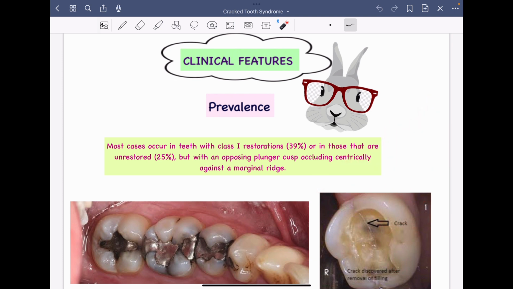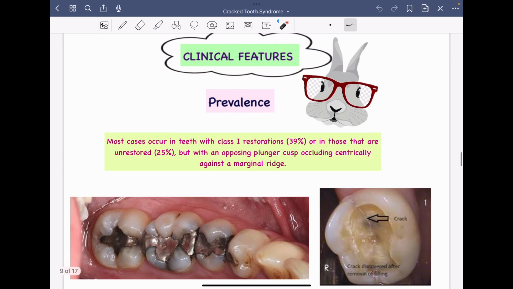So for example, we have maxillary first molar, right, which has a plunger cusp, and it will forcibly wedge the food in between lower first and second molar, right? So these are known as plunger cusps, basically the cusps which tend to forcibly lodge the food into the embrasure area of the opposing teeth, right? Now these plunger cusps can also occlude centrically against the marginal ridge and cause cracked tooth in the opposing dentition, right? So in most of the cases, definitely yes, class 1 restoration, and the second most common teeth are unrestored teeth, usually which have a plunger cusps opposing to them.